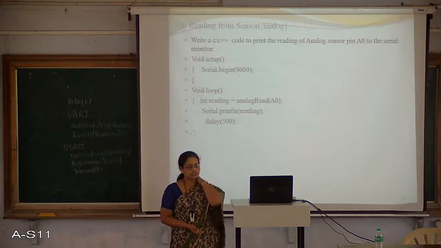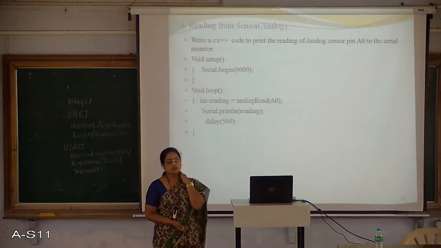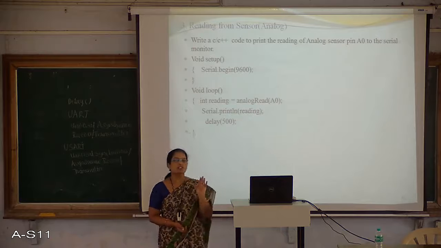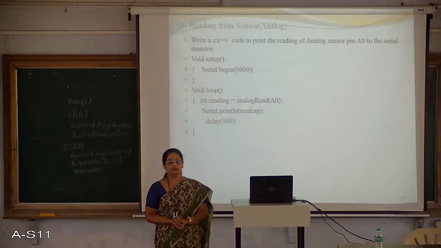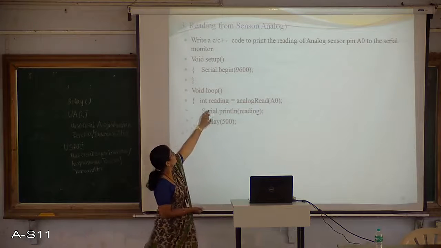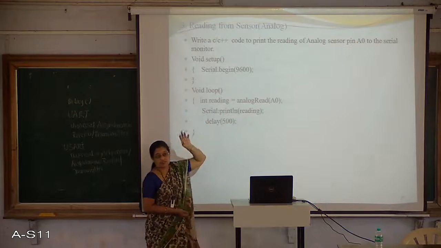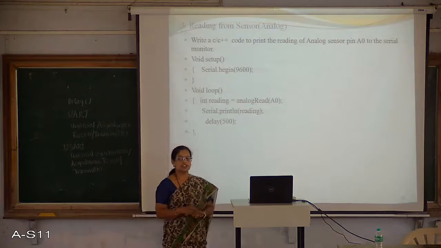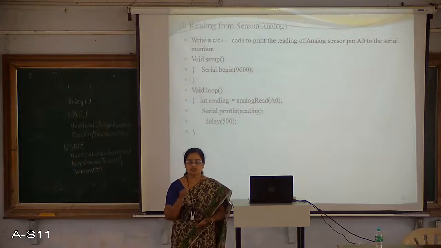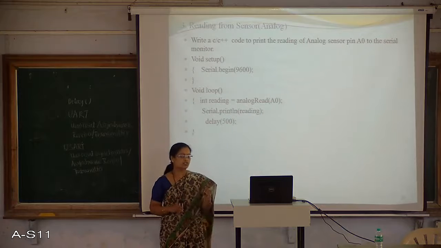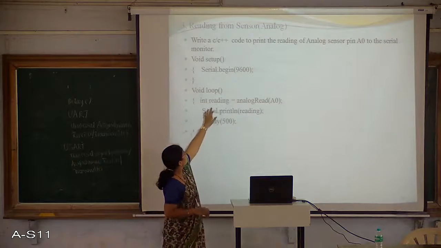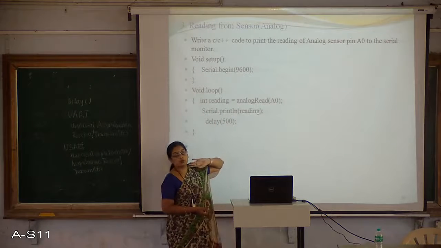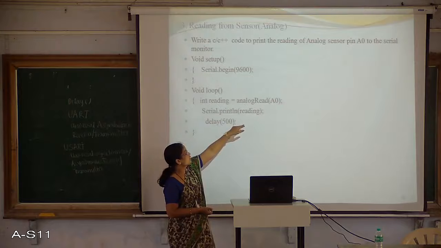Now for example, consider temperature data only. The pin A0 of the analog sensor has sensed some value of temperature, and that will be stored in the variable called reading. The reading is an integer variable. If you are considering the example of a temperature sensor, then the temperature value will be stored in reading through the analog read function, through the A0 pin of the analog sensor.